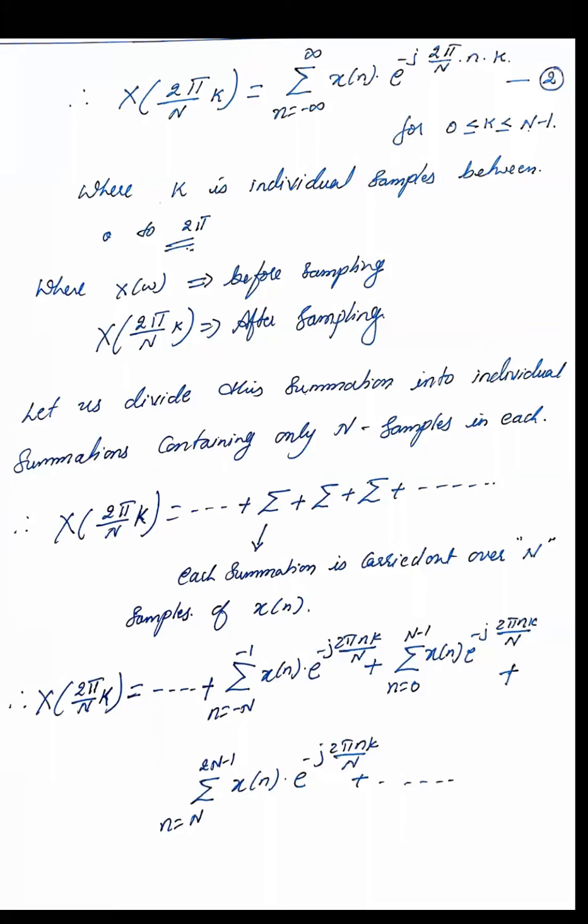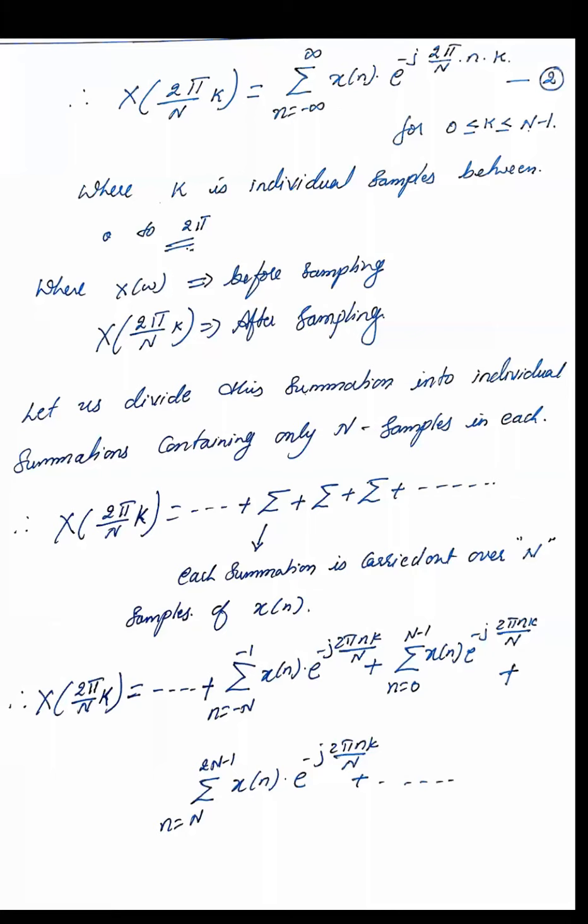What is the before term of n is equal to 0? That is -1. So that becomes the highest number there. So the summation varies from minus n to -1, x of n e raised to minus j 2 pi n k by capital N. Like this, we have to continue for an infinite number of times. So we get this expression. This is the representation of this infinite sequence that we have.